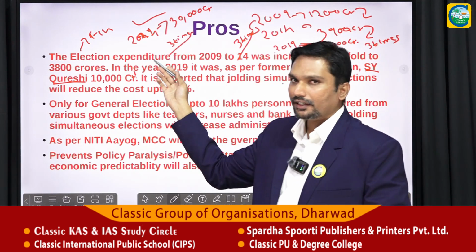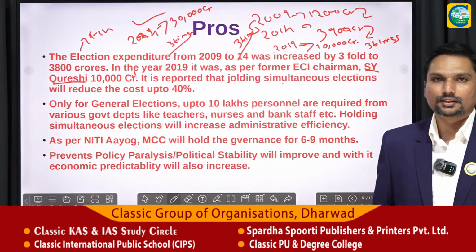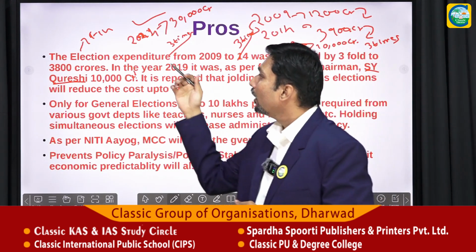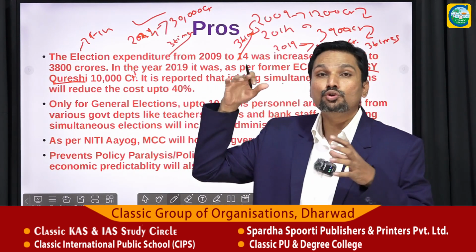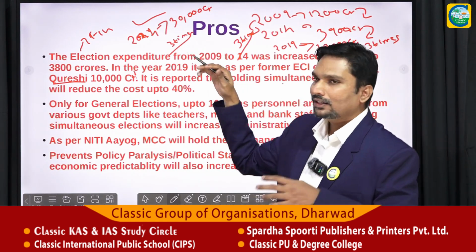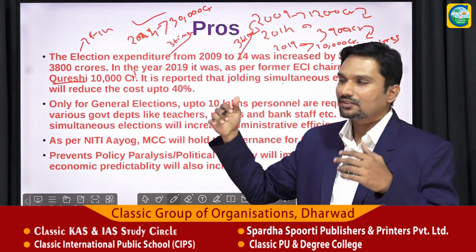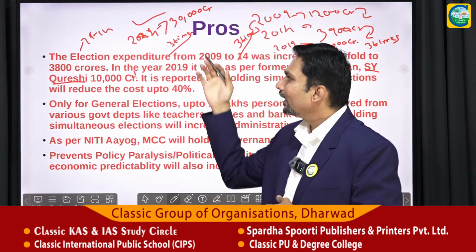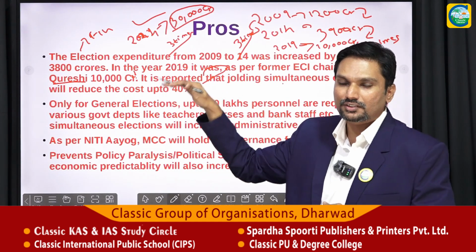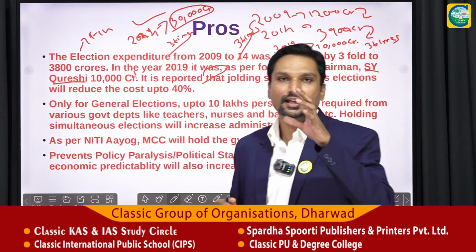So as you can see, to conduct a general election, the Election Commission of India or the Government of India has to set aside a very huge amount of money. Now let us, for the sake of brevity, include these numbers. Let us try and extrapolate these numbers. This is only about the general election. Now let us look at the states.